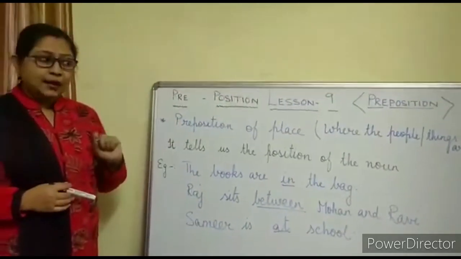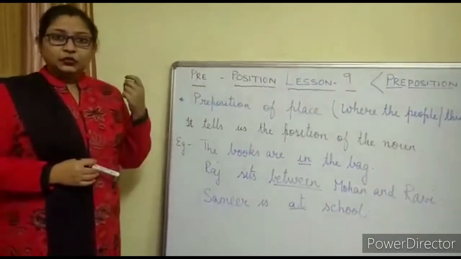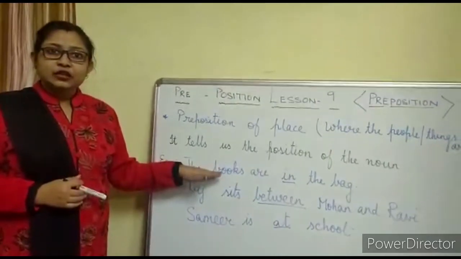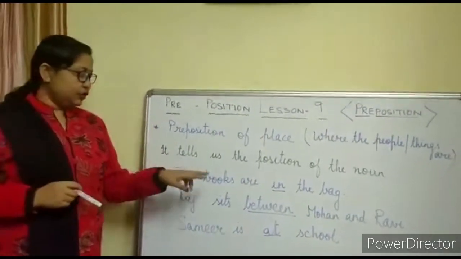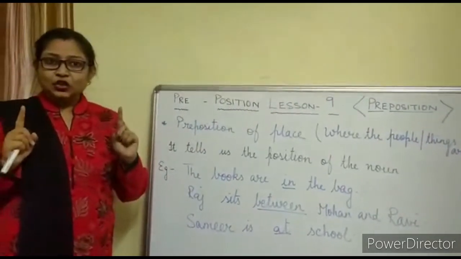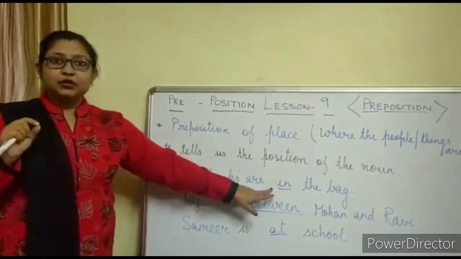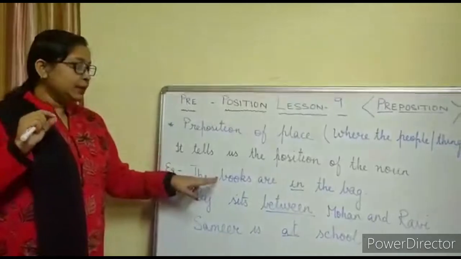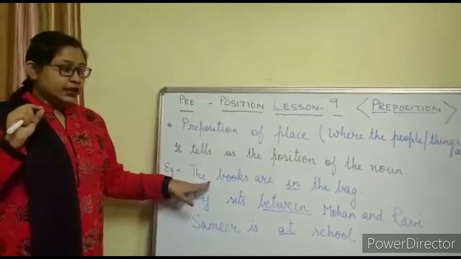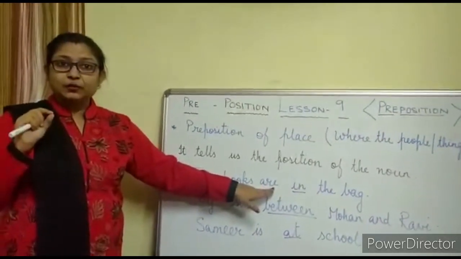So, let us take some examples here. The books are in the bag. So, now the word in, it is telling the place. Where are the books? Two things we have, students, two nouns, books and bag. Now the relation is shown with the preposition in. And what is in here? In is a preposition of place, because it is showing the place where the books are. So the books are in the bag.